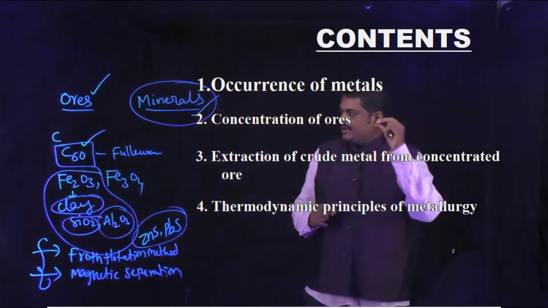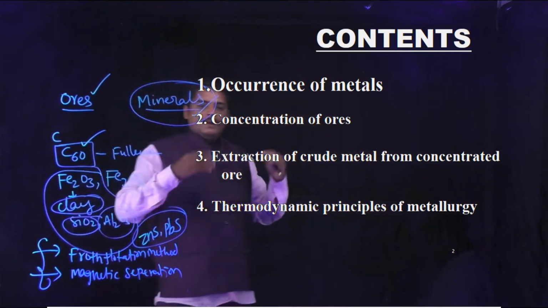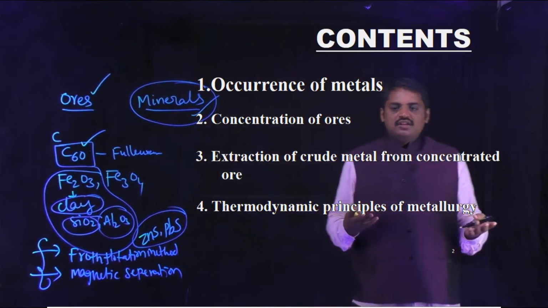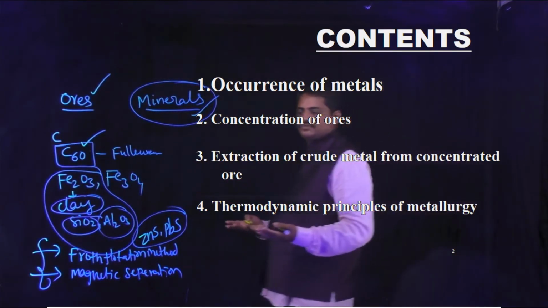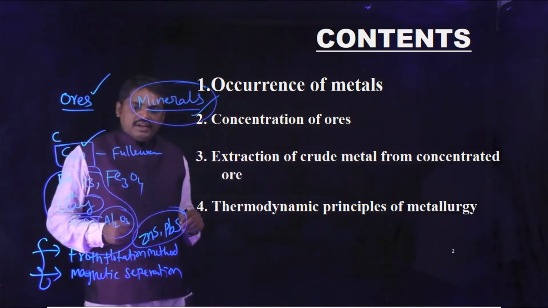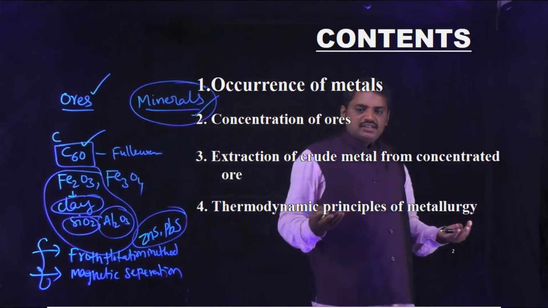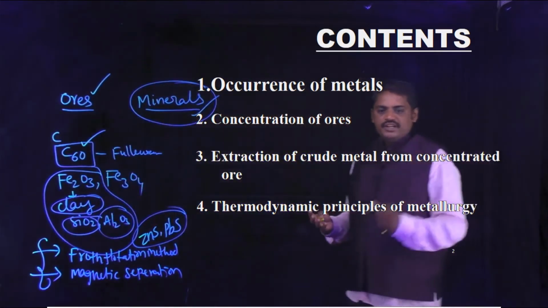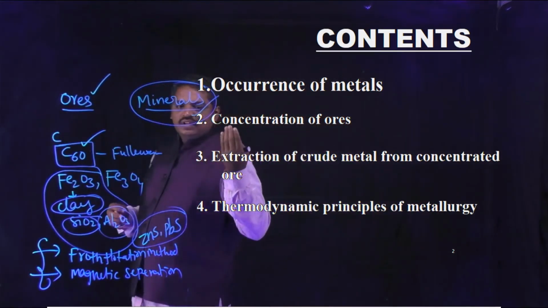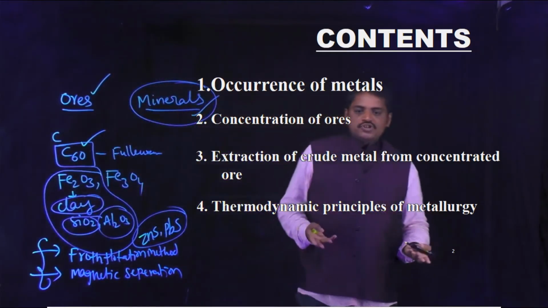thermodynamic principles of metallurgy. Generally, metals are purified by using many techniques, and these techniques involve thermodynamic principles. The concept of thermodynamics explains the feasibility of the reaction, meaning whether the reaction is possible or not.